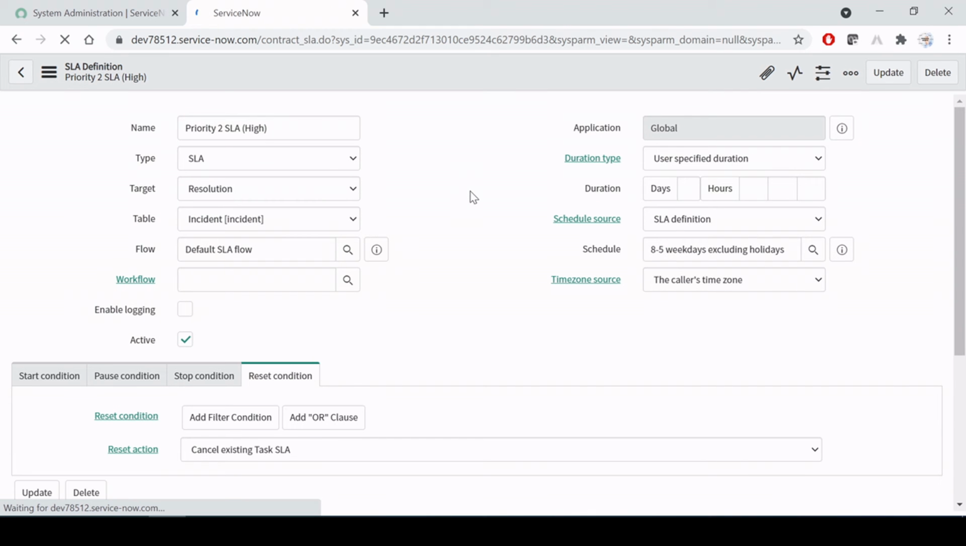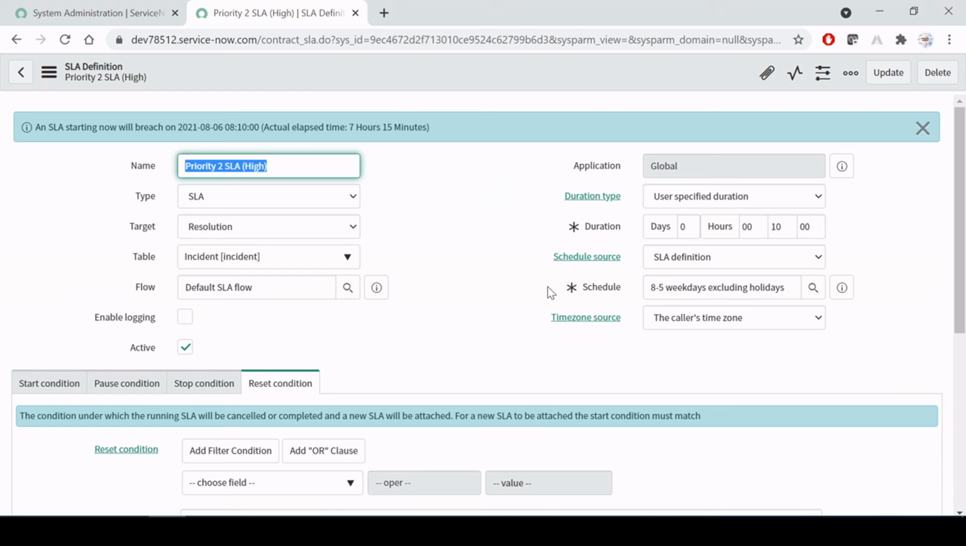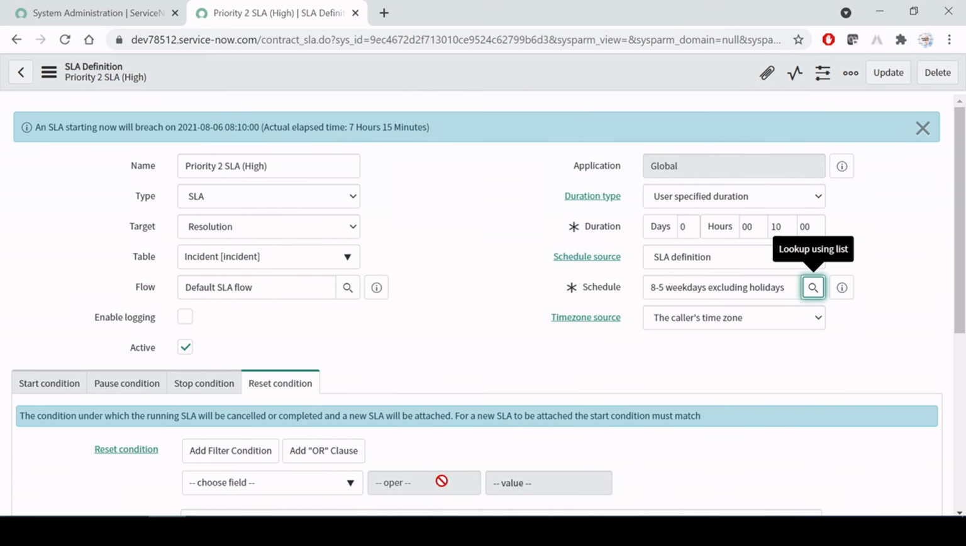So this is the simple way we can create an SLA which will get attached while creating an incident with a priority to the ticket, right? But in this video, in this example, we are going to see how we can create our own SLA, our own schedule, and how we can exclude our holidays. So for that we have to use this schedule. First of all we have to create a schedule, because the timing which we are looking for is not there over here. We are looking for 10 to 6 or 10 to 7, something like that.